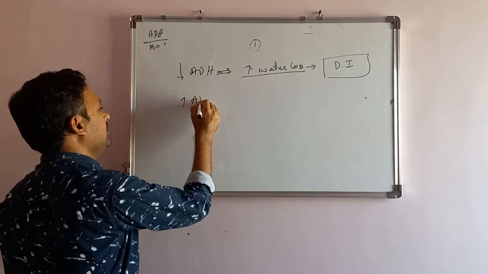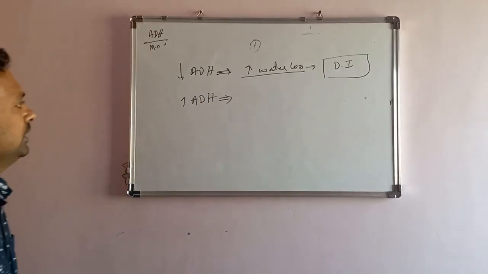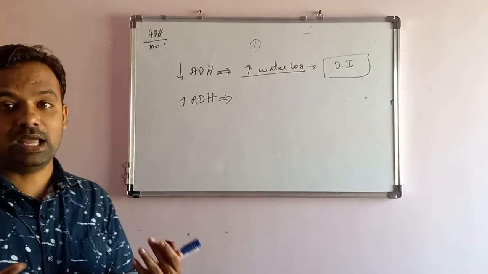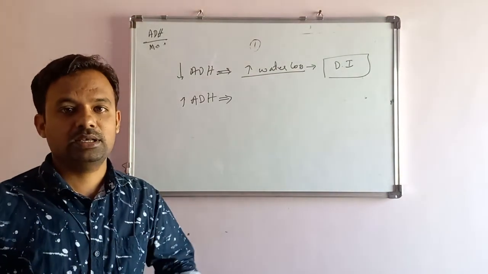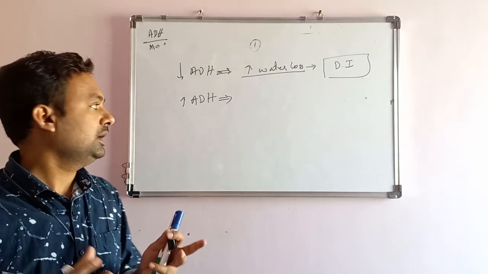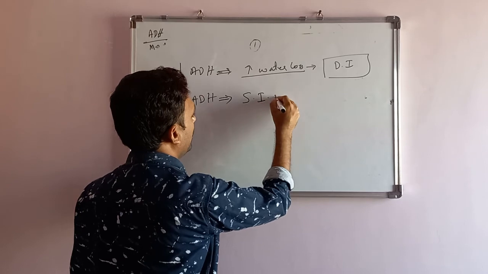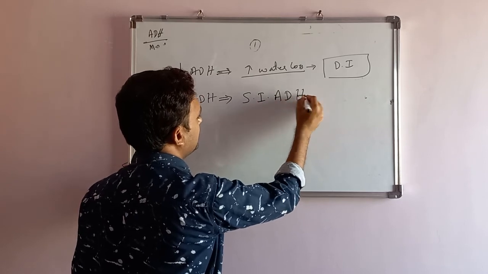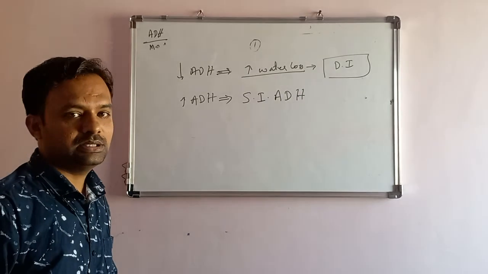When the ADH level goes up in the body, what happens? Water retention happens. Water collects more in the body. The face becomes swollen, hands, abdomen and legs become swollen, and this is called syndrome of inappropriate ADH, SIADH. Syndrome of inappropriate ADH secretion.